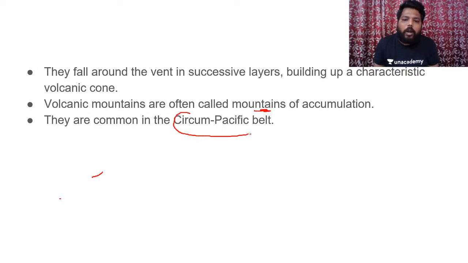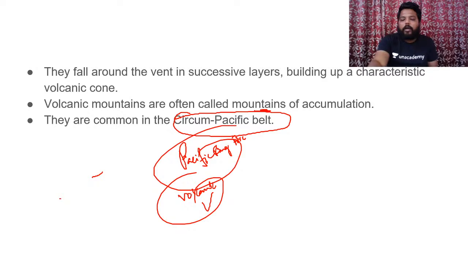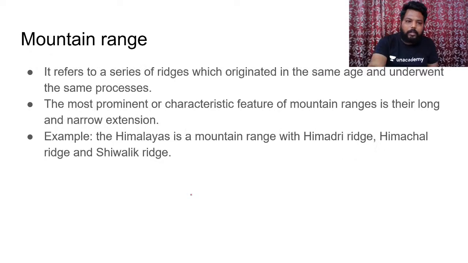And if you could see, all along the circum-Pacific belt, in and around the Pacific ring of fire. So what is the Pacific ring of fire? As this Pacific belt is every time under huge volcanic activities, it is considered the Pacific ring of fire. So what is a ridge-like structure? A ridge is nothing but what we discussed during the mid-oceanic ridges. It refers to a mountain which originates as a result of local folding and faulting. That's it.